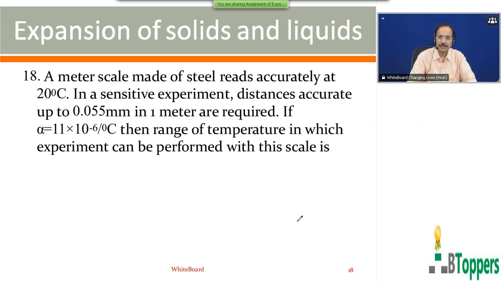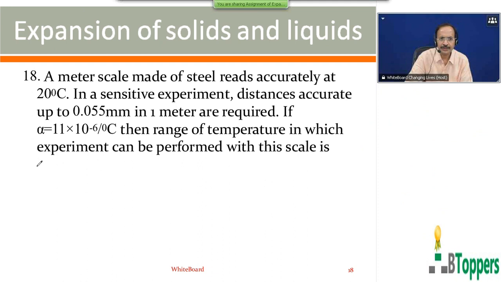So look at question number 18. A meter scale made of steel reads accurately at 20 degrees centigrade. In a sensitive experiment, distances accurate up to 0.055 millimeter in 1 meter are required. If alpha equals 11 into 10 power minus 6 per degree centigrade, then the range of temperature in which the experiment can be performed with this scale is... I found this problem in the HC Verma book, Concepts of Physics, Volume 2.